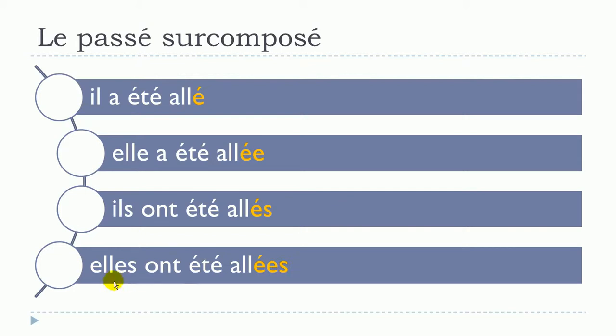And you will get elles ont été allées. So the good news is that phonetically it's aller here. Aller, aller, aller. So it's the same. You don't pronounce this final S here. Okay, so it's exactly the same, but keep in mind that if you want to write correctly, you should put them.